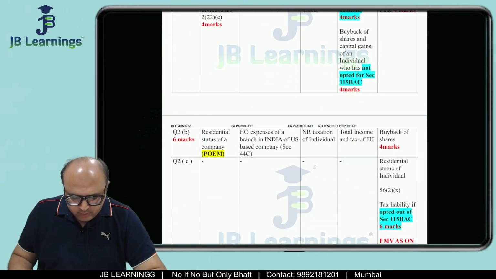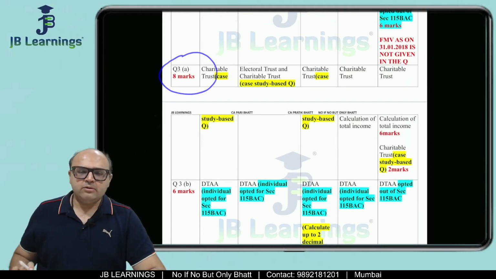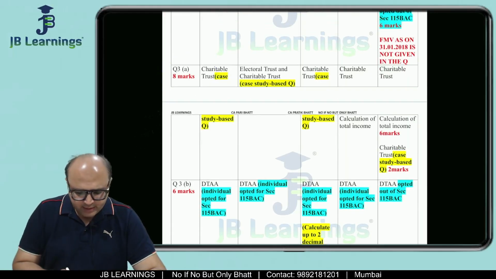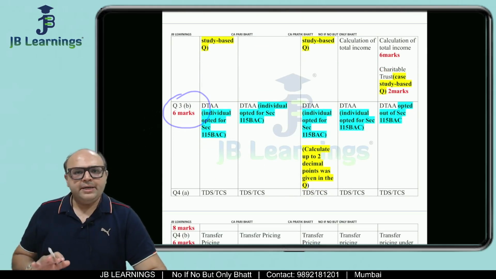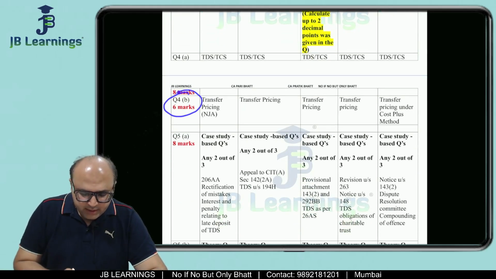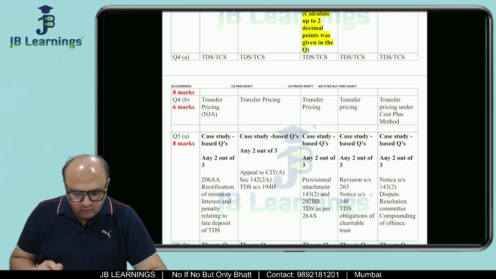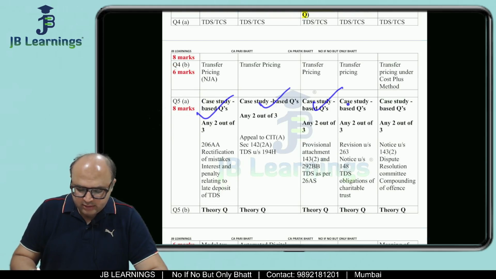So friends, you must be already knowing this, that charitable trust is a fixed question. So normally from last 5 attempts it is in question 3A. All right. Question 3B is DTAA, double taxation avoidance agreement. Question 4B is transfer pricing. Question 5A is generally case based questions.